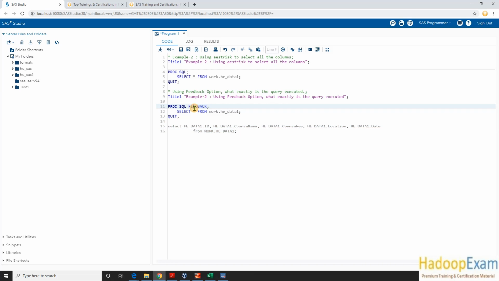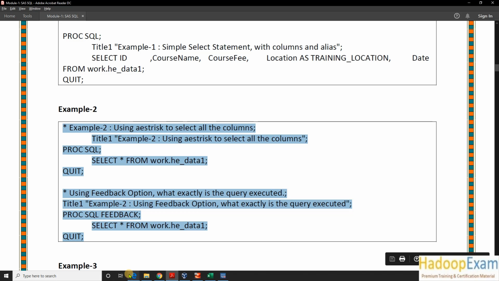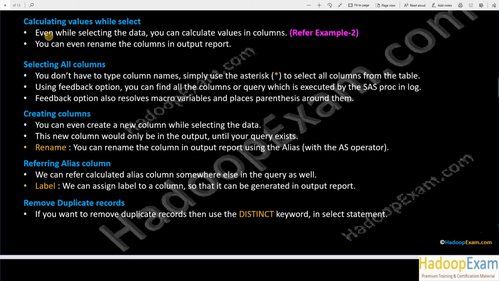When you put the feedback option, you can see that this query has been submitted to the SQL processor. So this is how the feedback option works: it tells you what query has been submitted to the engine. We have also seen how to rename a column in the output report using an alias, and how to select all the columns using the asterisk. Using the feedback option you can find the query executed by SAS in the log.